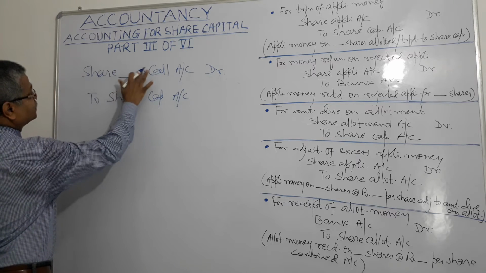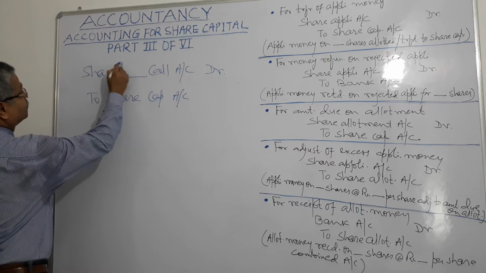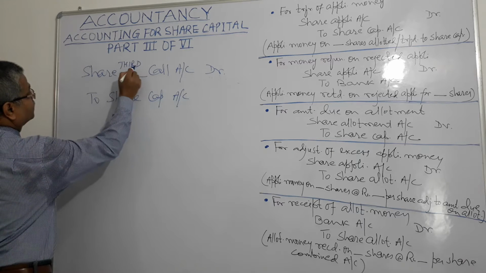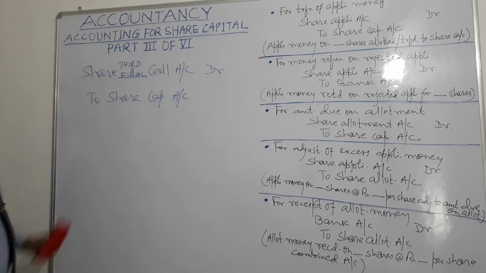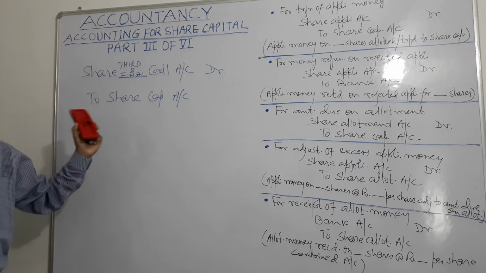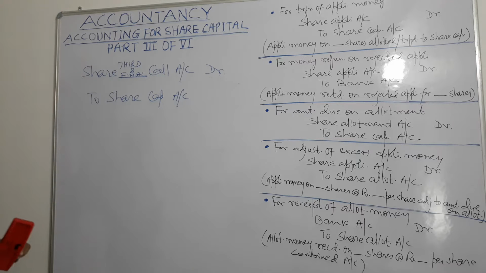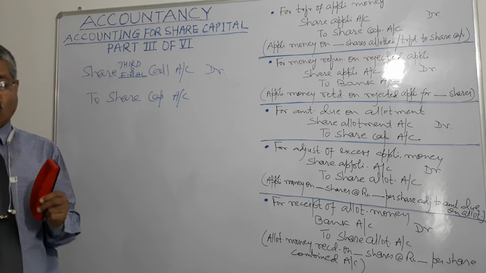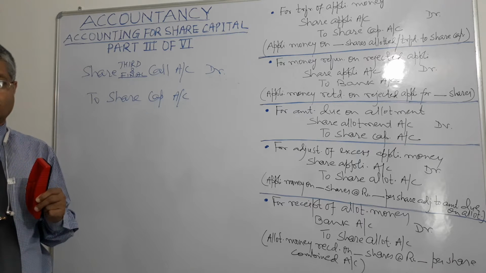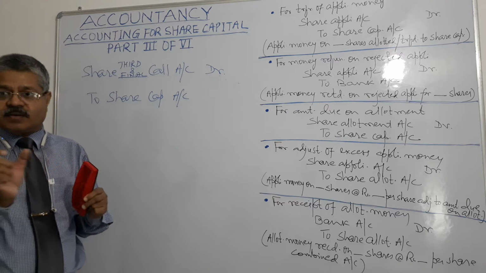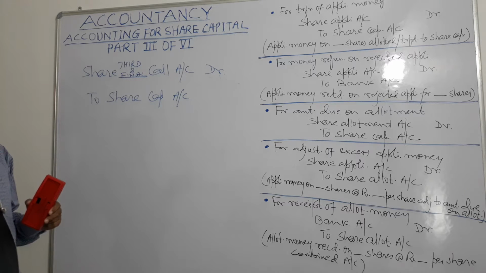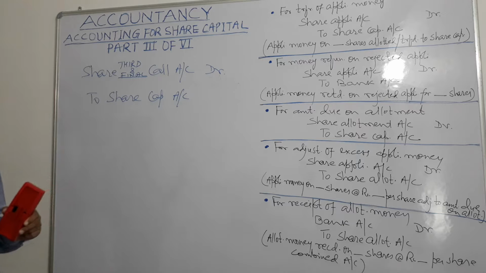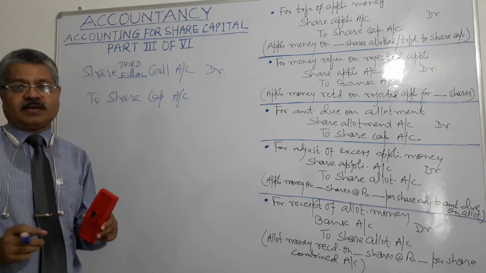If it is third and final call, we will write share third and final call account, and credit will be share capital account, right? And narration will be call money due on number of shares at rupees rate per share, right? Call money due on number of shares at rupees rate per share.